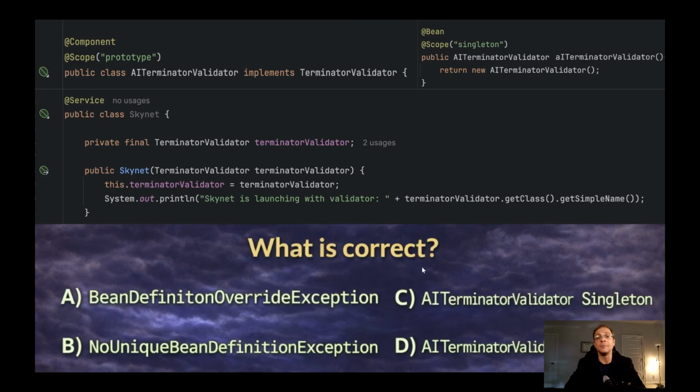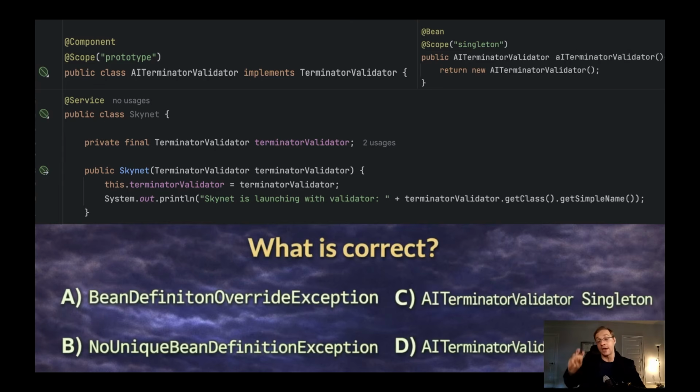What does it mean? This exception should happen each time we have two different declarations of the same bean with the same ID or the same name, whatever you call it. For example, if you have two classes in different packages marked with the @Component annotation, the exception will happen, because if you don't provide a value, the name of the bean will be the decapitalized name of the class.